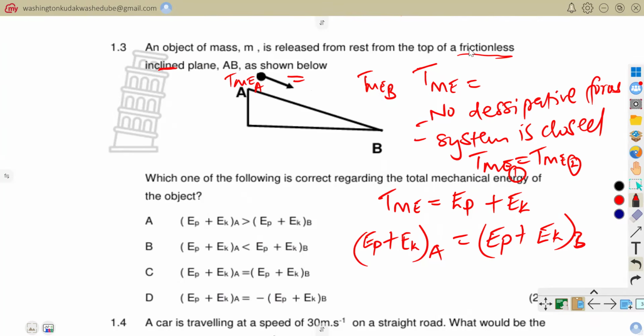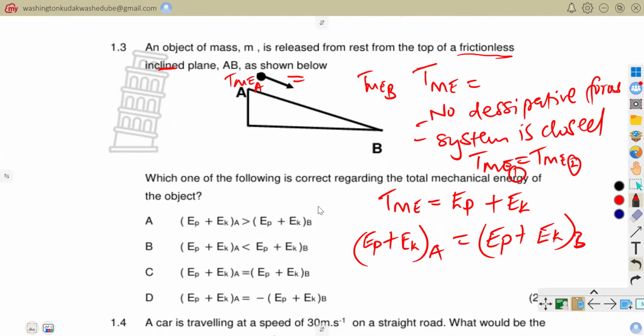We are neglecting our dissipative forces, for example, when they say frictionless inclined plane. So this mass is just going to roll with no opposing force there. So the total mechanical energy that it has at point A should be equal to the total mechanical energy that it will have at point B.